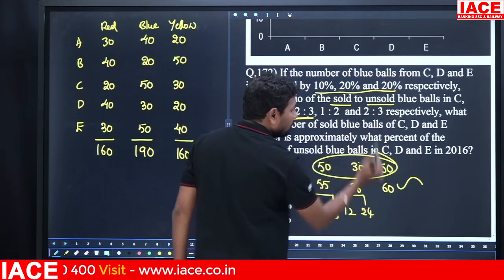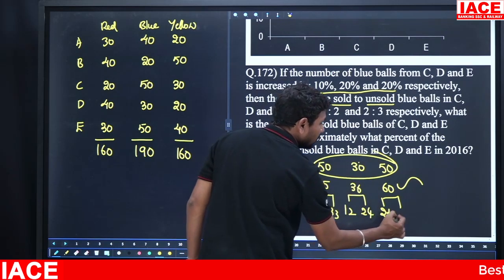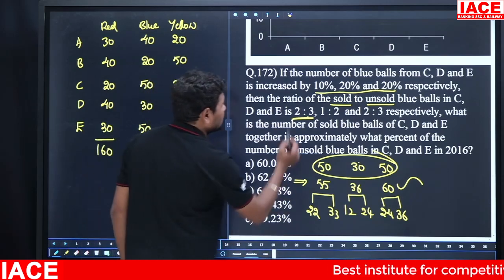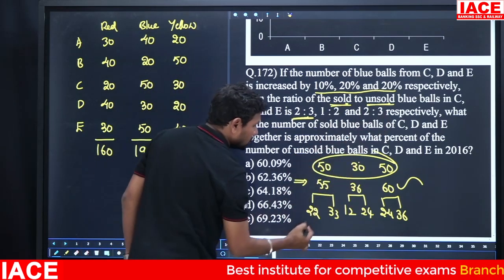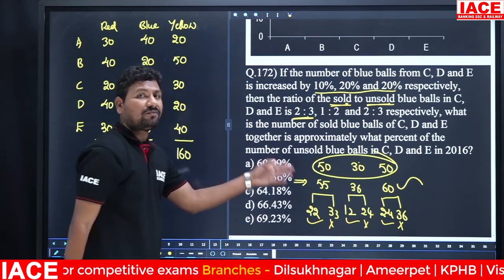Next, 2 plus 3 is equal to 5 parts. 5 parts is equal to 60, so 1 part is equal to 12. 12 2s is 24. 12 3s is 36. And for these, the first one is sold, the second one is unsold. Sold, unsold, sold, unsold, sold, unsold, for every type of ball, C, D, E.